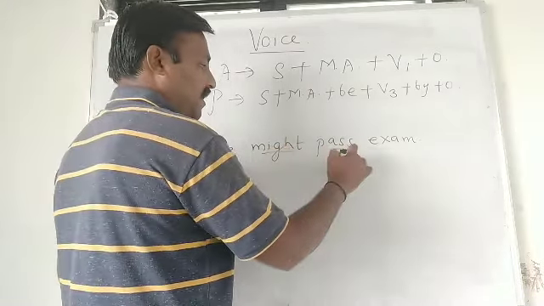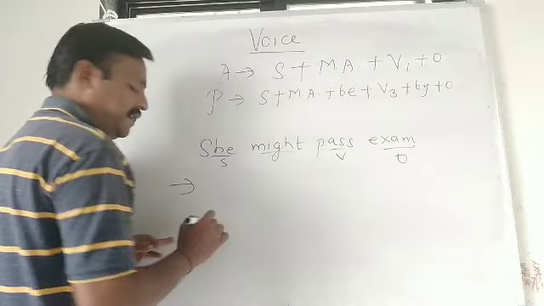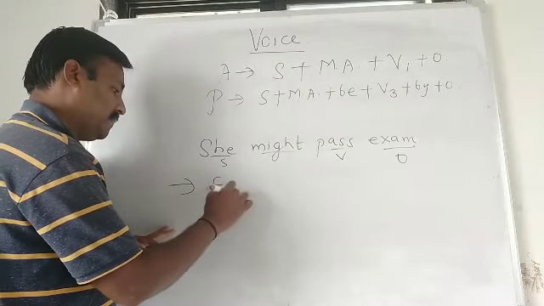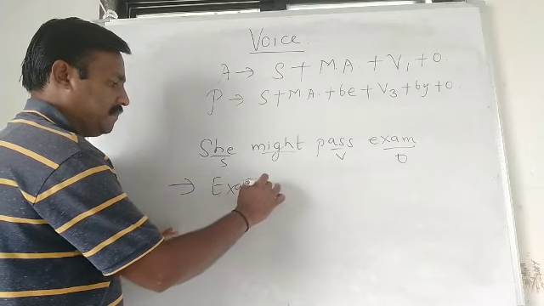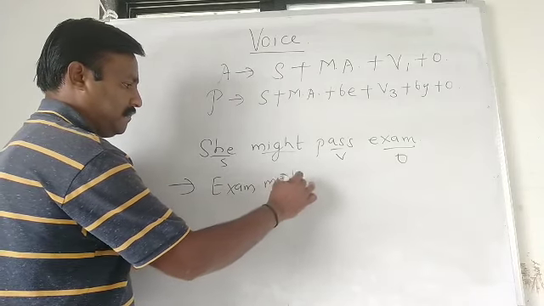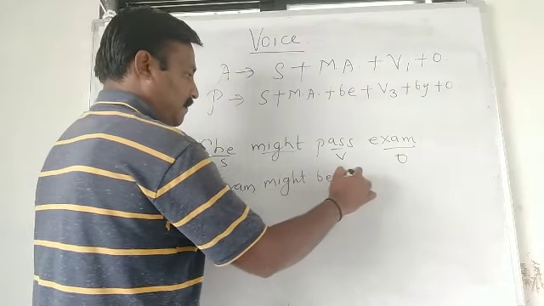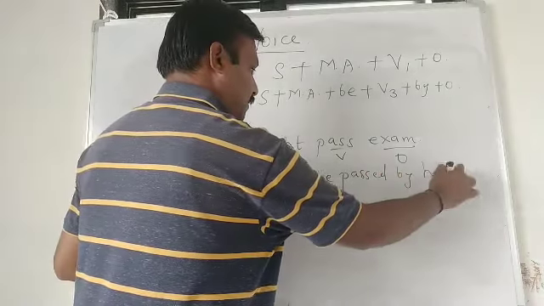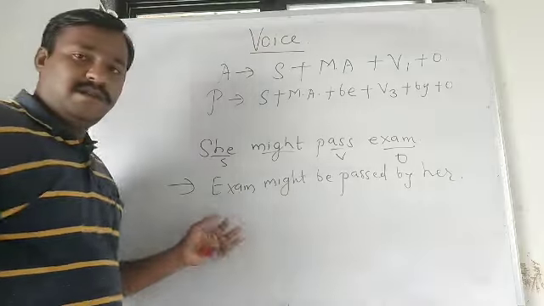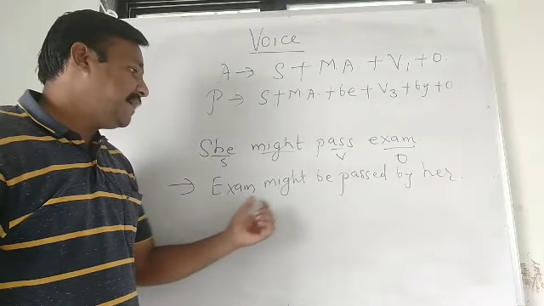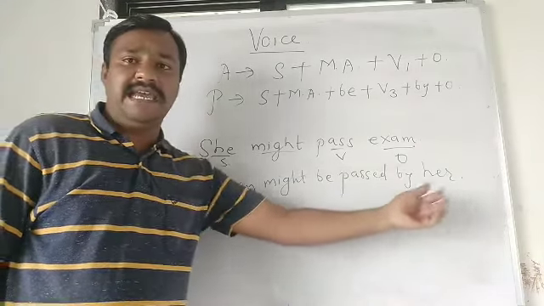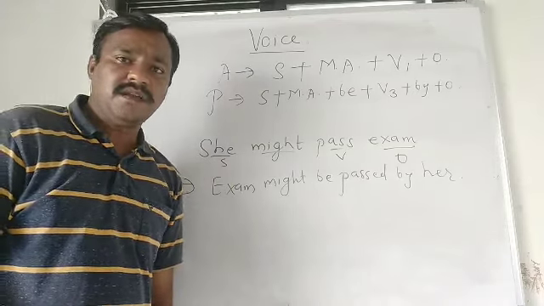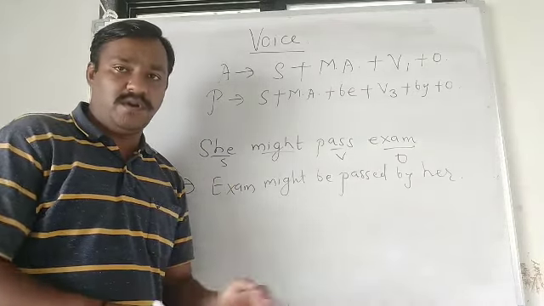Subject, modal auxiliary, verb first form, and object. The object becomes subject here. Look at the passive voice: exam might be passed by her. So this was about modal auxiliary.